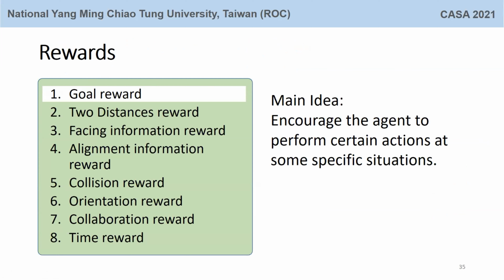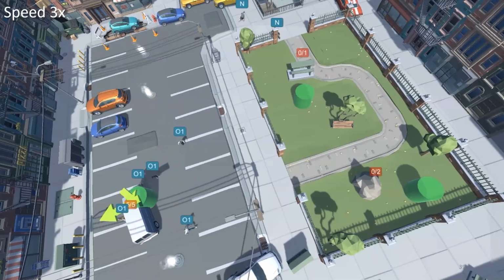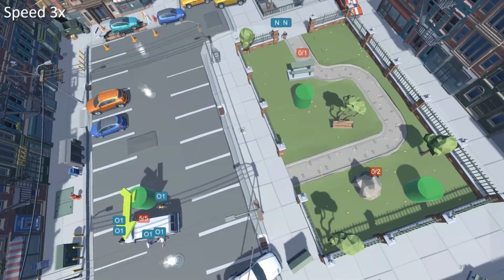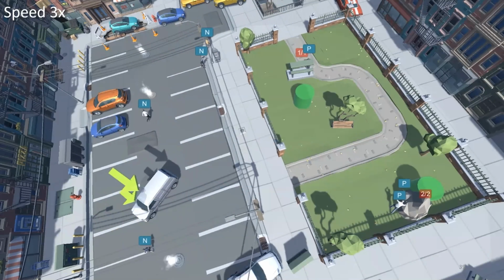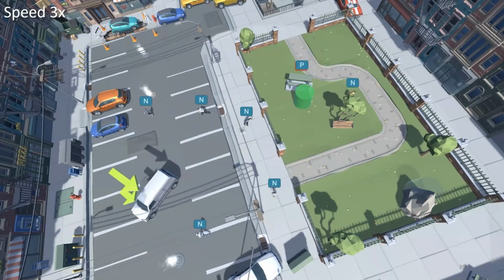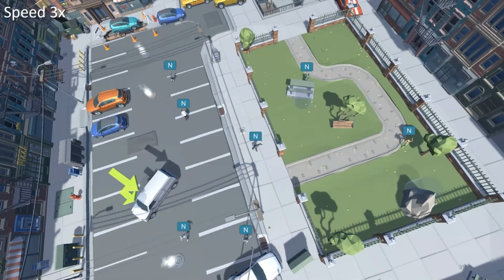Then, we report the results. We implement our method on Unity 3D and use the ML-Agents toolkit. This video shows the agent using several passive objects to reach predefined goals. We can see that the objects are pushed to the goal first, and then the agent adjusts its orientation.